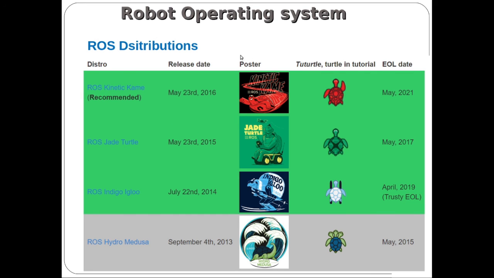These are the common distributions used nowadays: ROS Kinetic, ROS Indigo, ROS Melodic. Currently we have ROS Noetic. After that we have ROS 2. Every distribution has support up to some period. Currently, for Noetic we have support up to 2025. After that we should move on to ROS 2. Yesterday we discussed the advantages of using ROS 2.